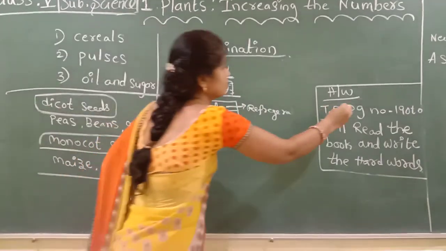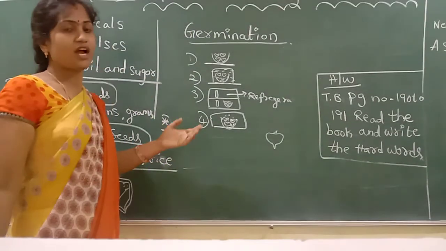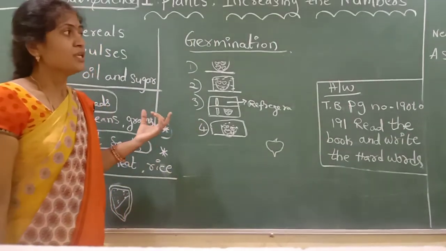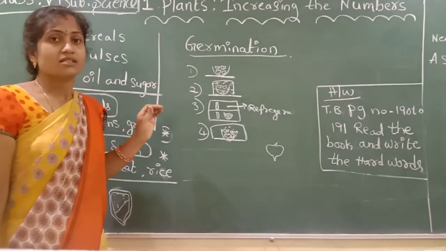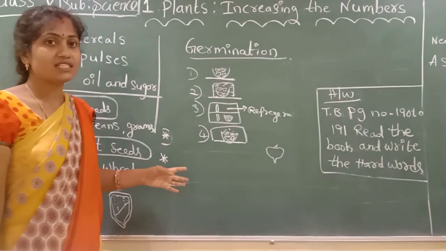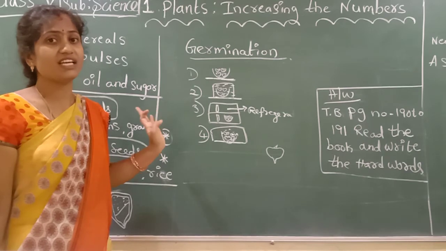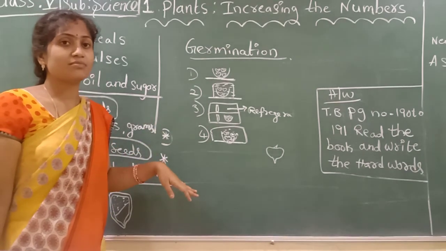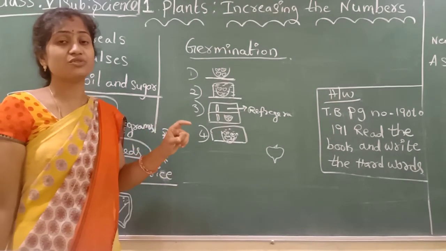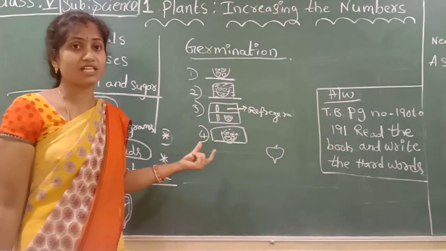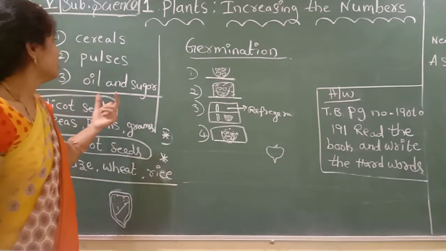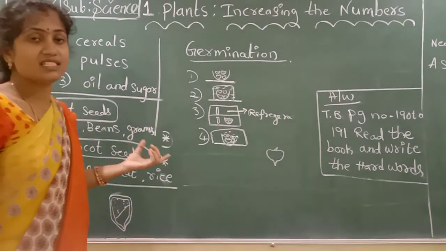Okay children, you have to observe this clearly. Do you understand? Once again you have to read the lesson. Only 2 experiments are given, very easy. You have to do the experiments and find out the tiny shoots and tiny roots. What is germination? Okay? Understand children? Thank you.